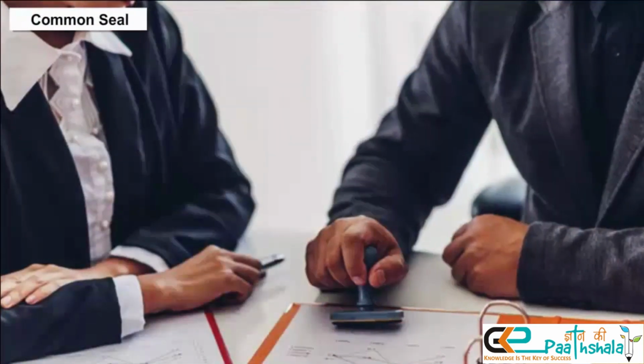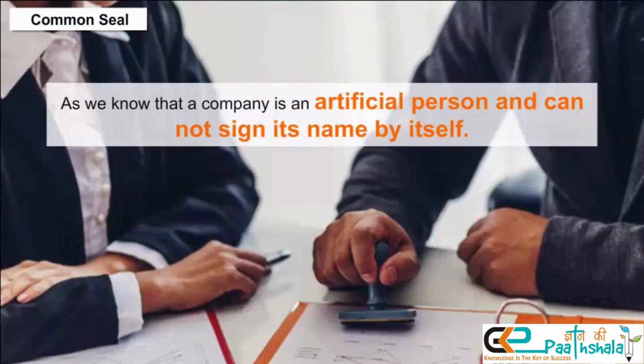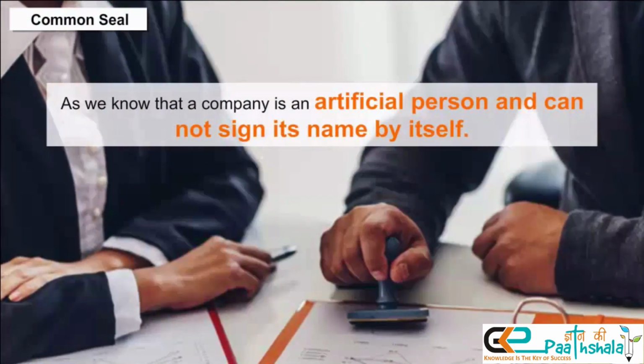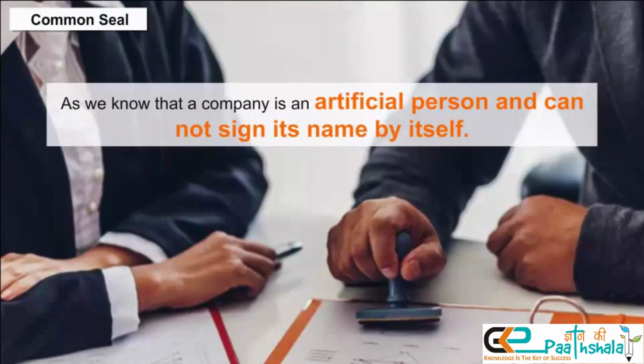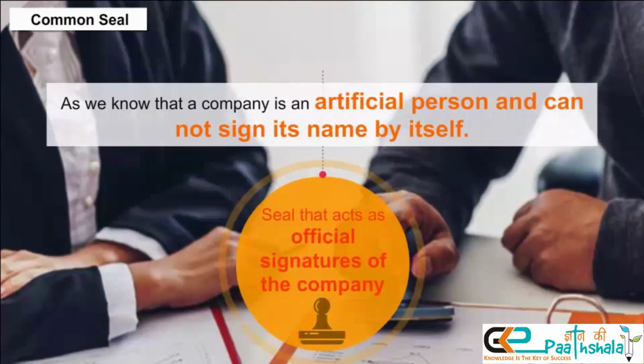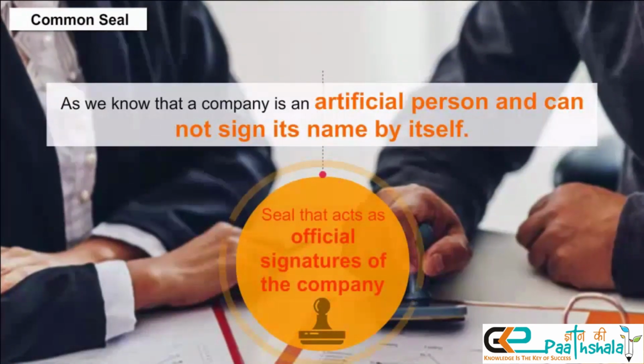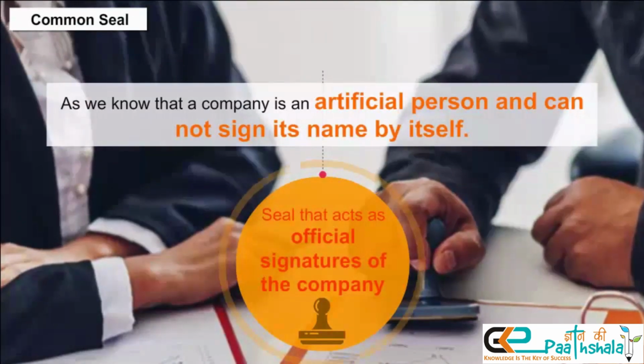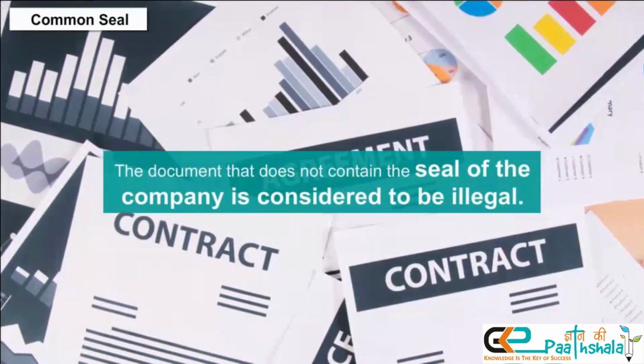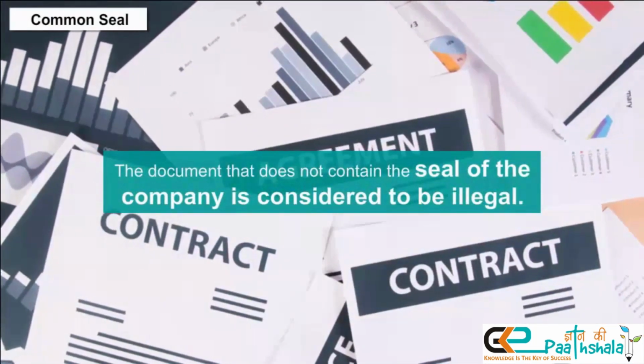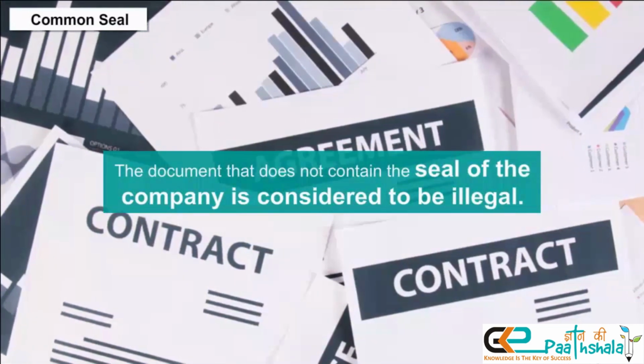Common seal. As we know that a company is an artificial person and cannot sign its name by itself, so we need to have a seal that acts as the official signature of the company. A document that does not contain the seal of the company is considered to be illegal.